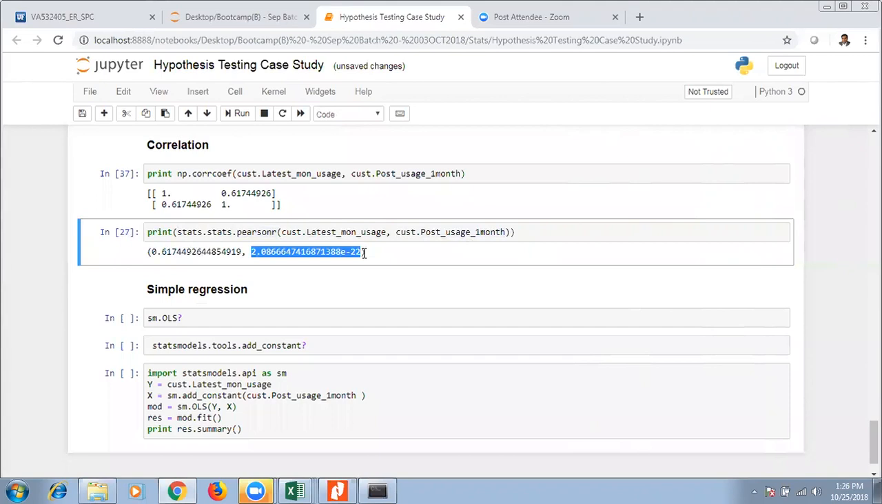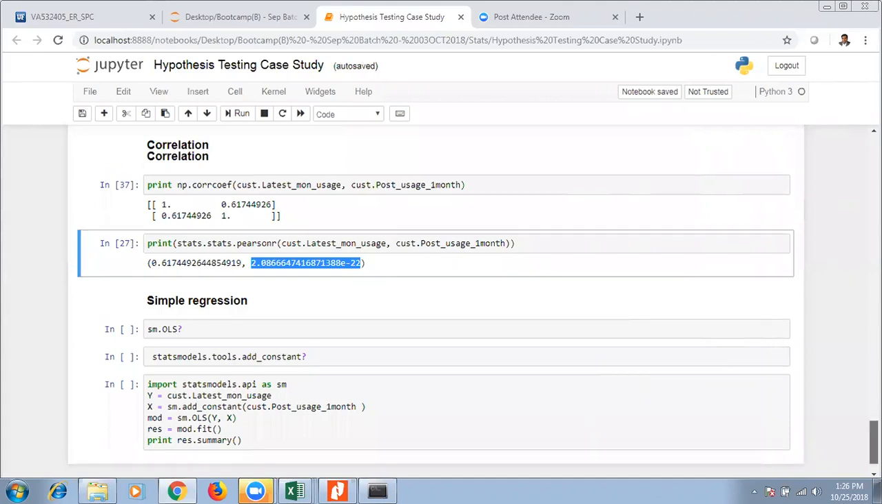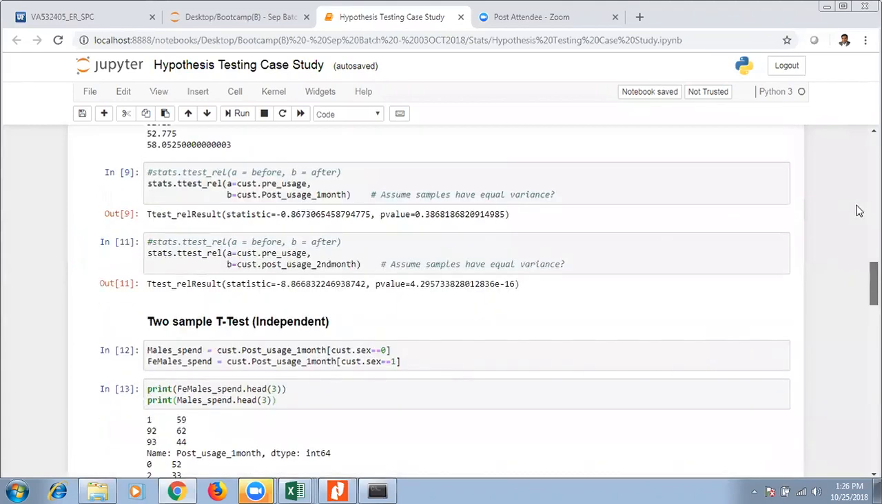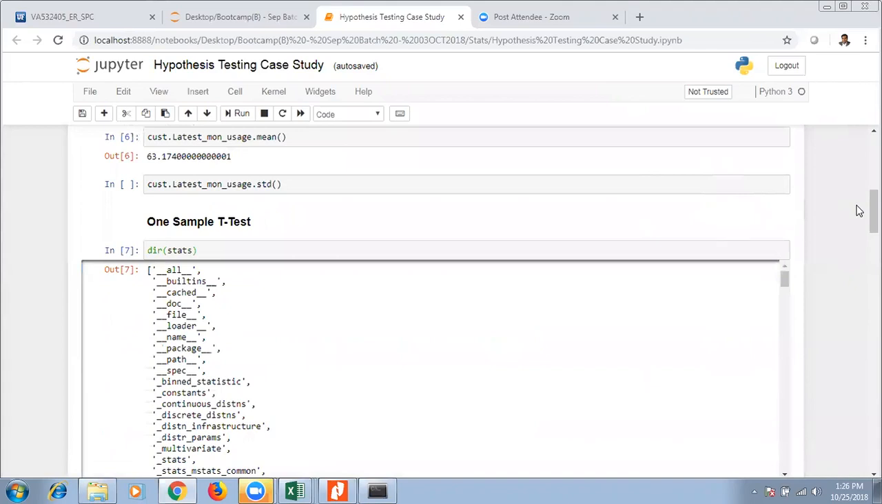If the p-value is low, you can reject the null hypothesis. What is your null hypothesis? There is no relationship. What is the alternative hypothesis? There is a relationship. So in this case, is there a relationship or not? There is a relationship, right? So this is how you can use statistical methods to solve different problems related to hypothesis testing.